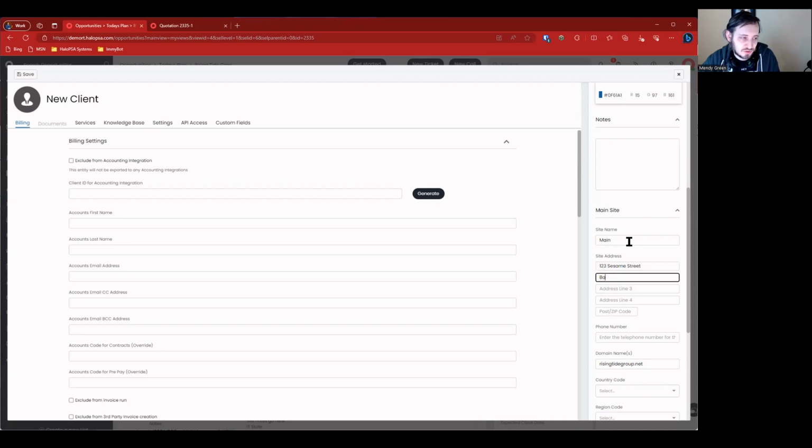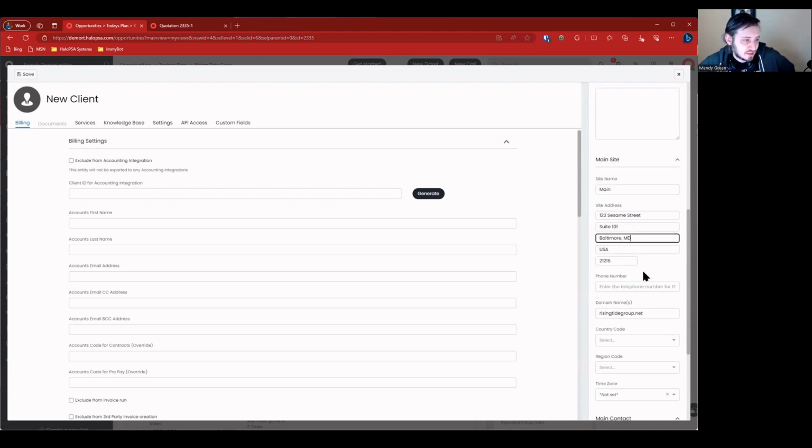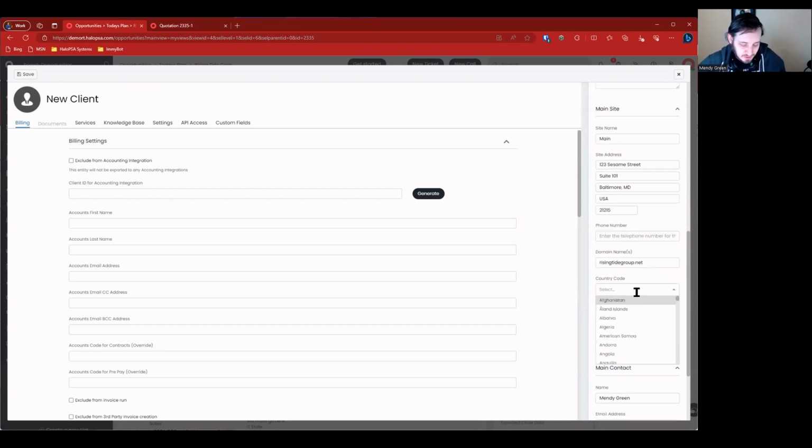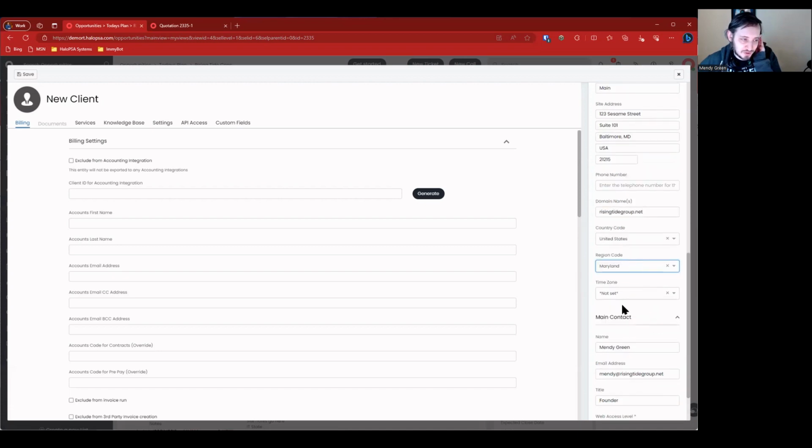And then, for street address line 2, we'll do suite 101. Line 3 is city and state. I like to put them both here. It depends on your integration, apparently. Some don't like it there, and they would rather use 4 for the state. But for international standards of the address, this is the correct format, where you have the country on the line underneath. Phone number, you'd fill in country code. I also like to set this here too. This is not required. This does something different than the accounting side. It's just internal to Halo. There are some other things that you can do with it. But again, I like to set as much information as I can.